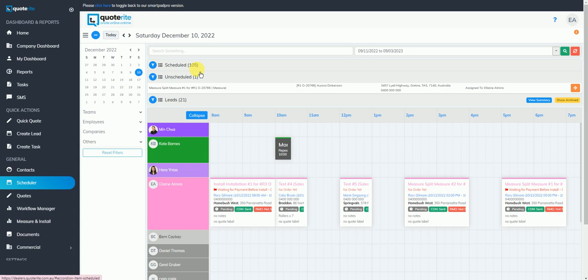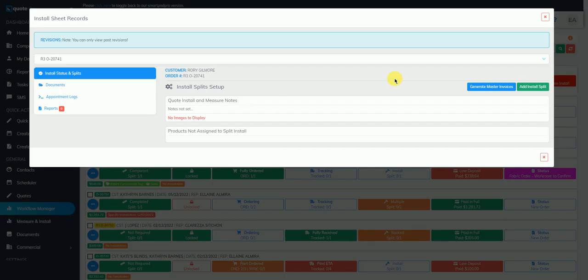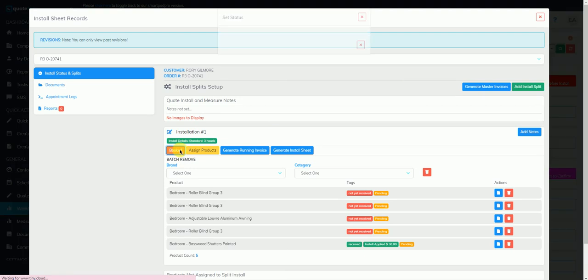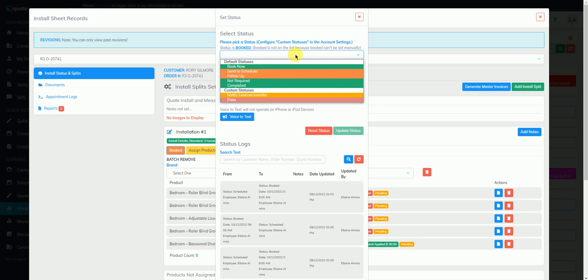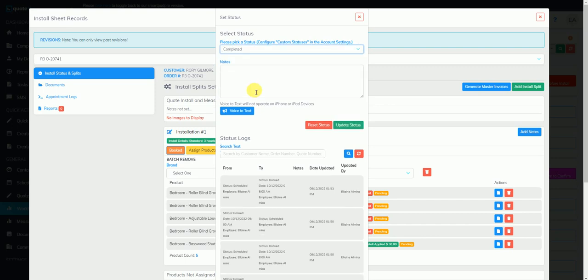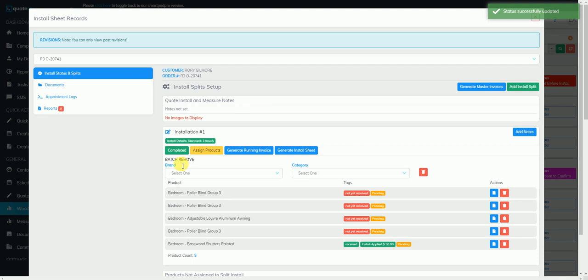Now, once you go back to the Workflow Manager, you will see that the status of the order has changed from In Scheduling to Booked. If the appointment is all completed, click this button, press on Booked. Then you can change the status of the install from this drop-down list to Completed. Always make sure to click Update Status. This button will now appear in green, which means that the install is all good.